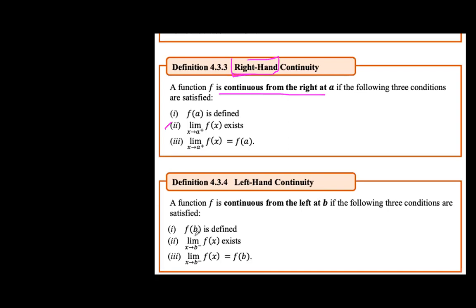Okay? So dito, f is continuous from the left at B if f of B is defined, the limit of f of x as x approaches B from the left exists, and their values are equal. Okay, guys? So which means that there is a chance that the limit of f of x as x approaches A from the left, dito sa right-hand side, na maging undefined siya. Pero right-hand continuity pa rin siya. Okay? It means that it is still continuous. Okay? From the right nga lang.